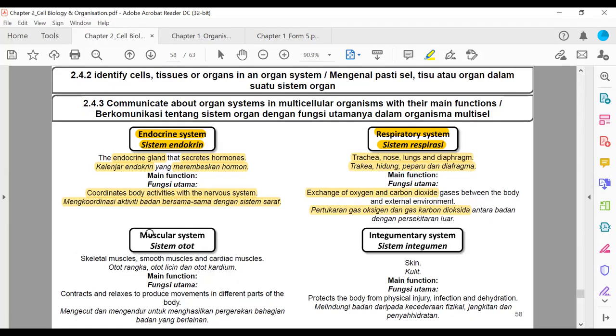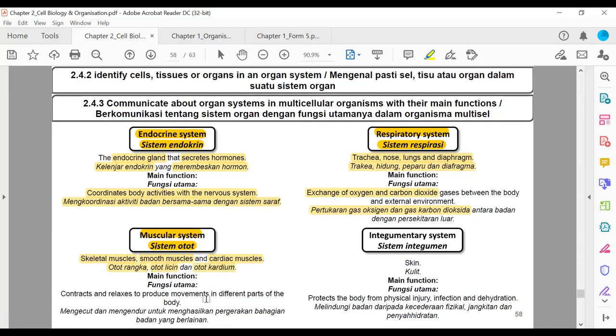Then we have muscular system, sistem otot yang kita akan belajar semasa chapter 14 nanti. Chapter 14, we are going to learn about the muscular system. We have skeletal muscles, smooth muscles, and cardiac muscle. We saw this just now. Otot rangka, otot licin, dan otot kardium.